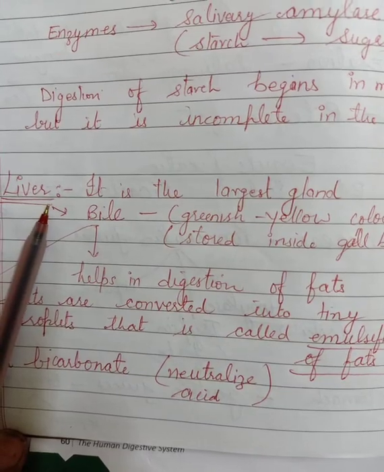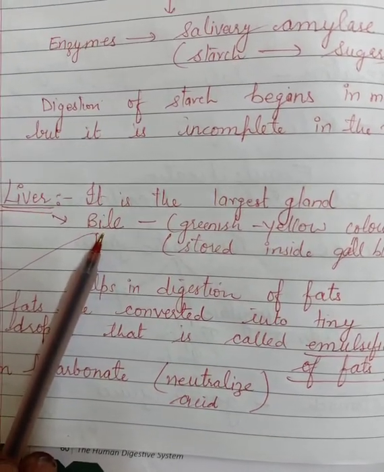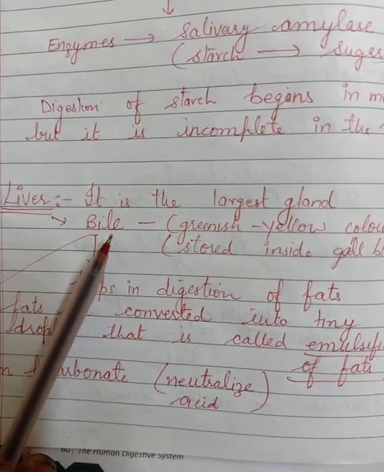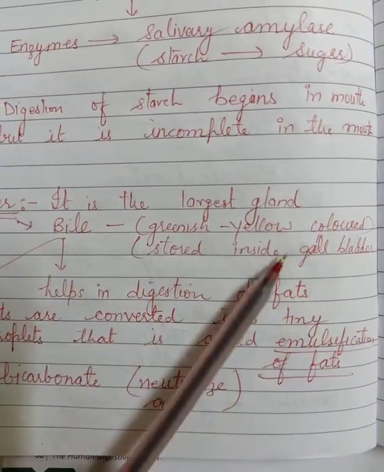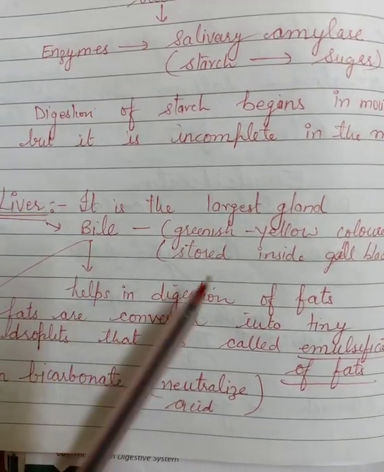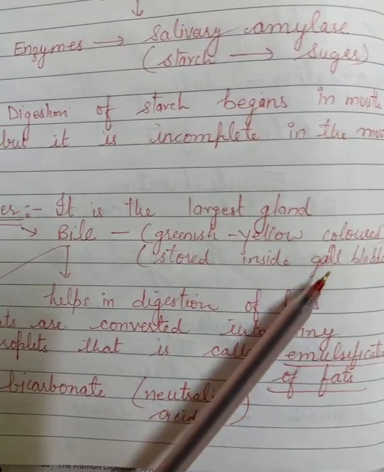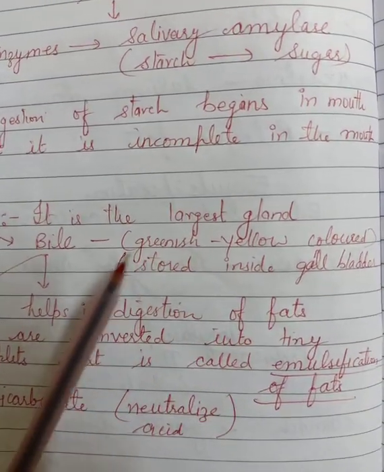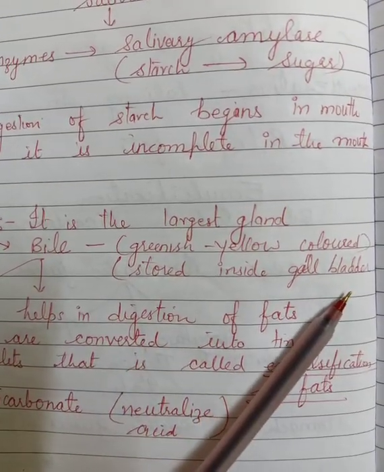Now this liver is the largest gland. It secretes a secretion that is called bile juice. What is the color of bile juice? It is greenish yellow in color. And when the liver secretes the bile juice, the gallbladder, I have told you in the previous lecture what the gallbladder is, so the secretion, that is bile, gets stored inside the gallbladder.